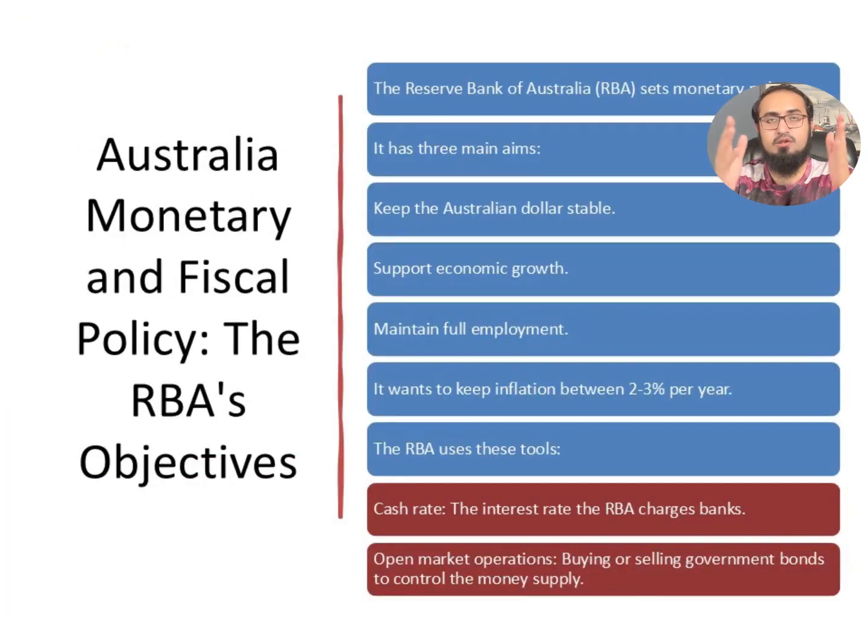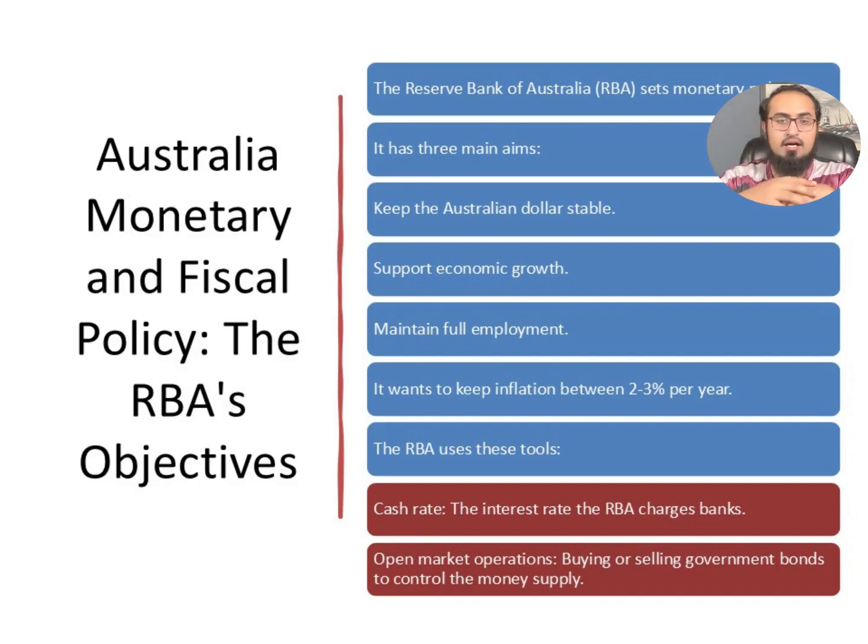Now, what do we have? The Reserve Bank of Australia. This is its central bank. It sets monetary policy. It has three major goals: to keep the Australian dollar stable, to support economic growth, and to maintain full employment. It also keeps an eye on the dollar. It wants to keep inflation between 2 to 3% per year.